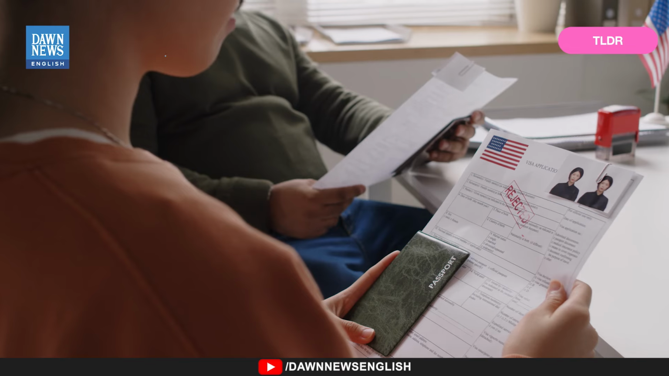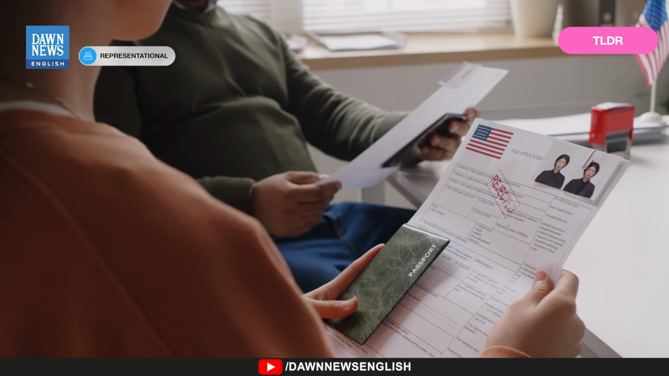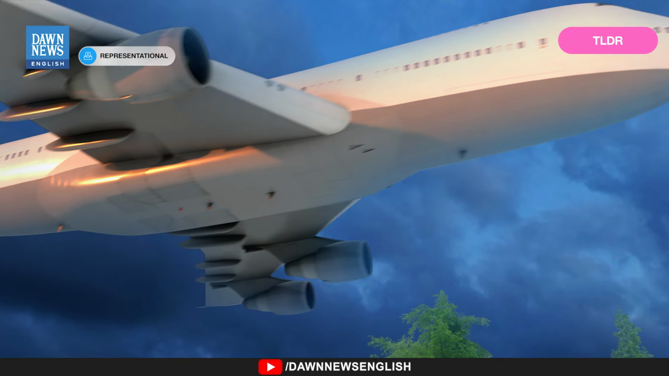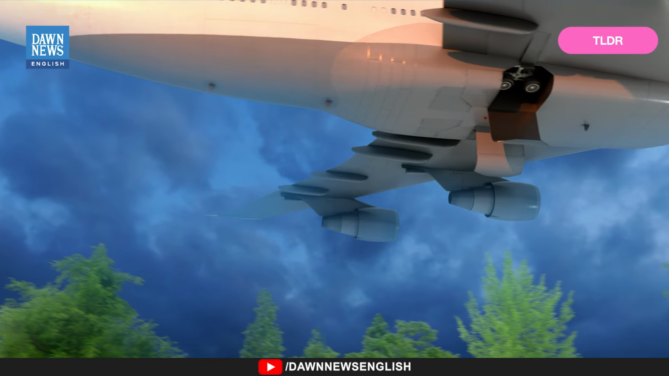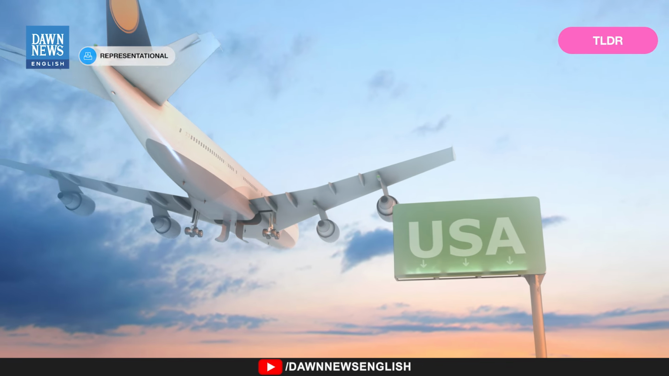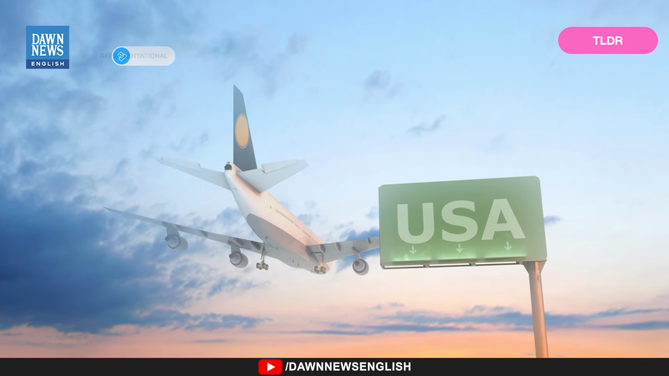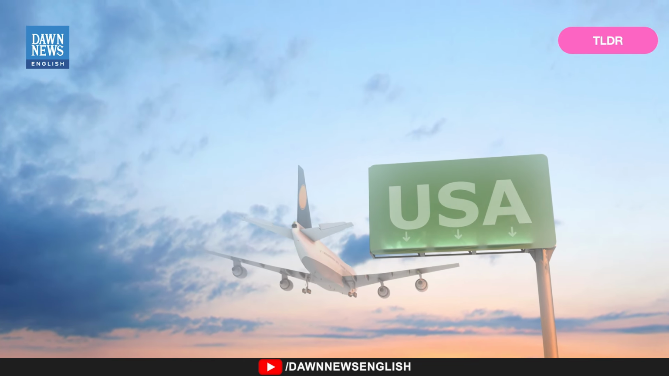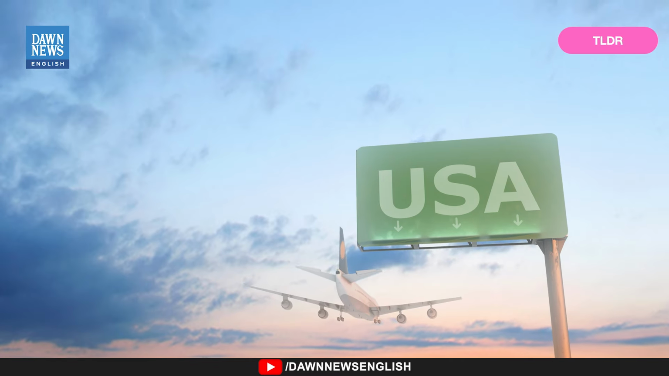So how strong is the security argument behind the ban? The administration points to visa overstay rates, weak civil registries, terrorism risks, and poor cooperation with US deportations. Critics, however, argue that many countries with higher overstay numbers are not banned and that US visa screening already involves interviews, biometric checks, and intelligence vetting. They say the policy is overbroad and appears driven as much by politics as by evidence.